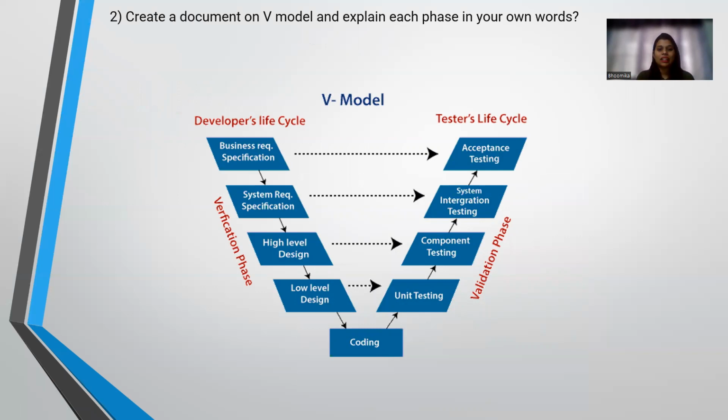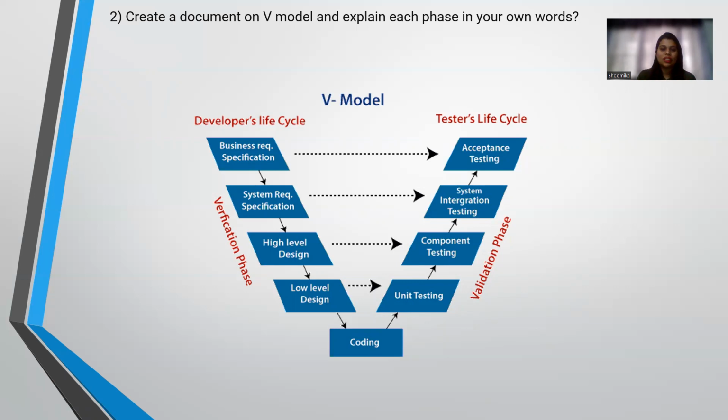When a business specification is being asked, the tester will take the specification of a business person and accept the testing: what should be done and what should not be done. Then once the specification of a business person is done, we get to know the system requirement, like what type of Pentium we need and how many GB we need. That is the system requirement. Without the system, a developer cannot do anything.